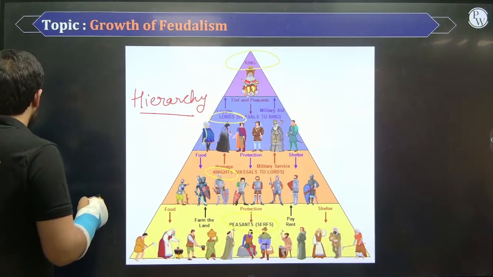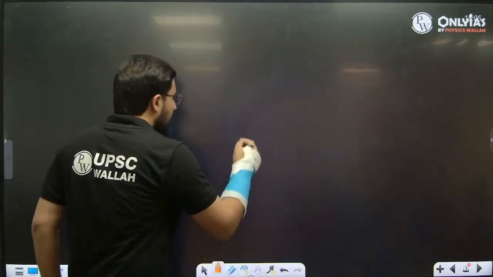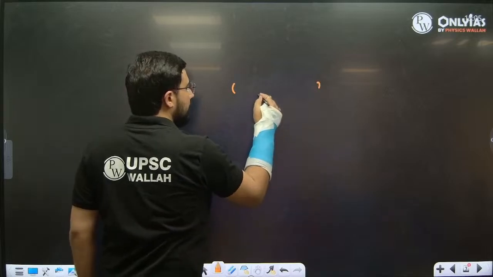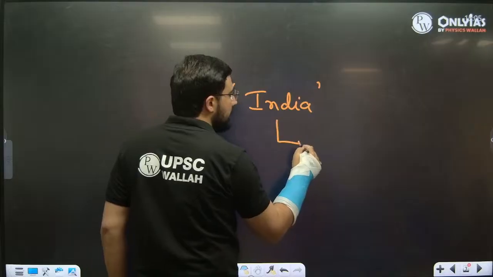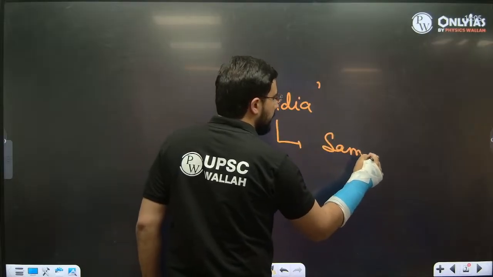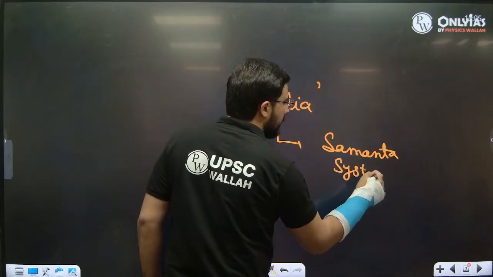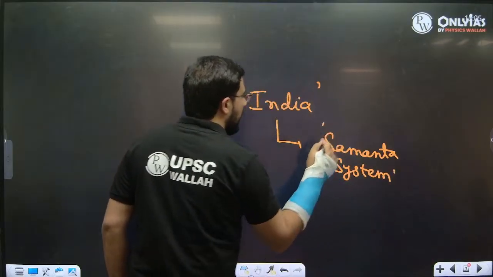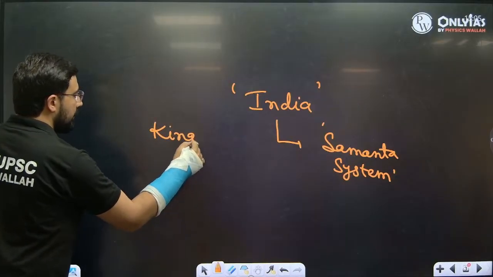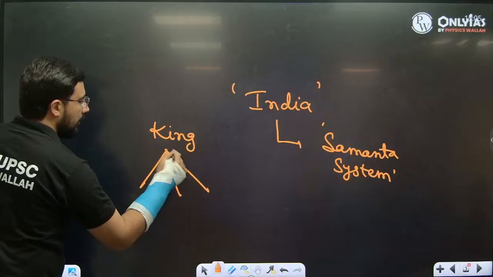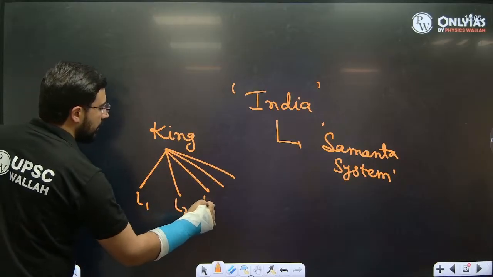A very similar system, not exactly the same, could be seen in the case of India also. This system we call the Saman system. Saman system means at the top we had a king. The king had, suppose, 4-5 major lords or major kings under his control.